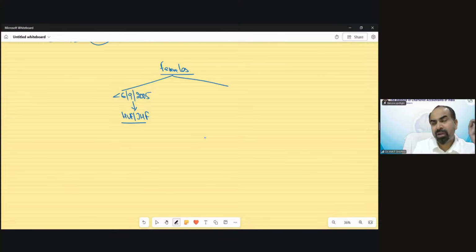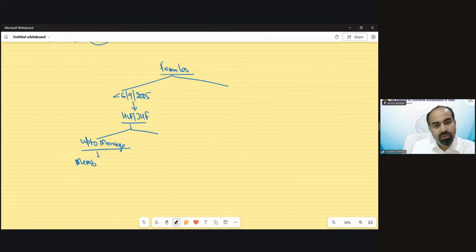Before 6 September 2005, a female up to marriage would be treated as a member of her father's JHF or HUF.